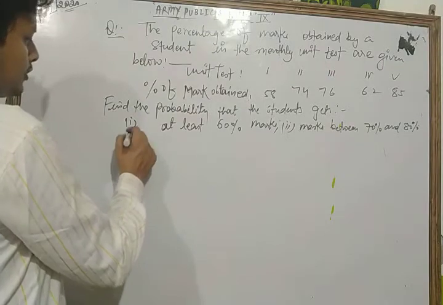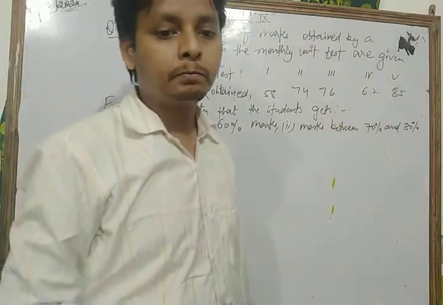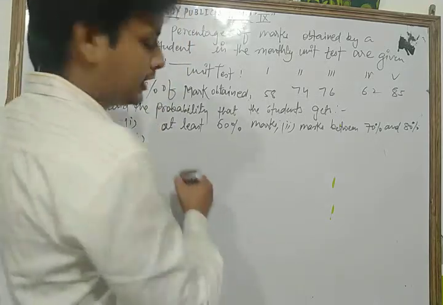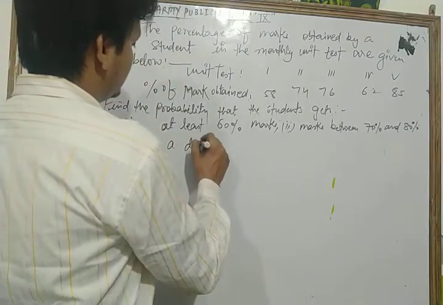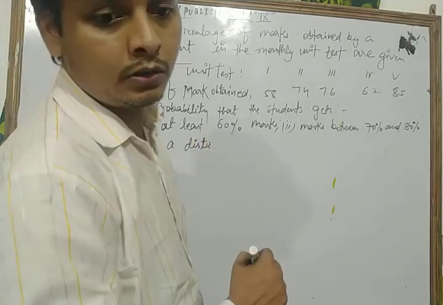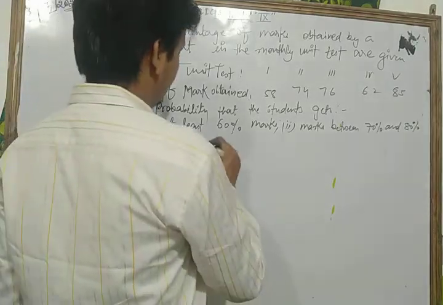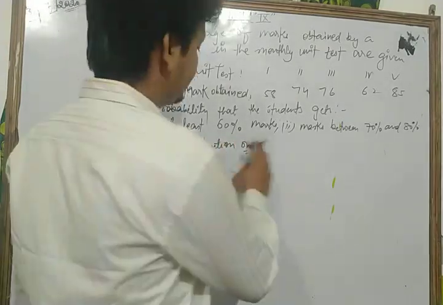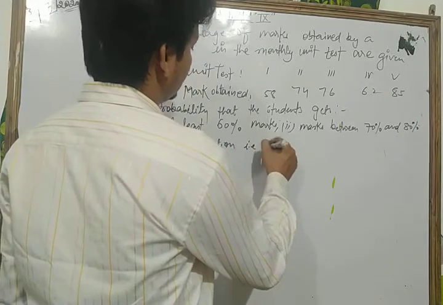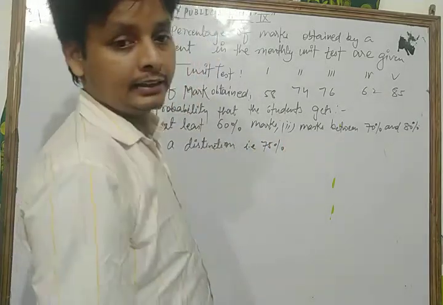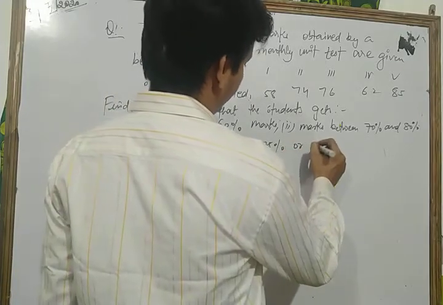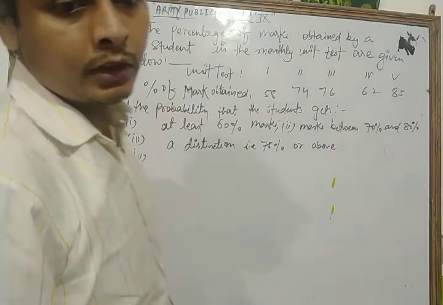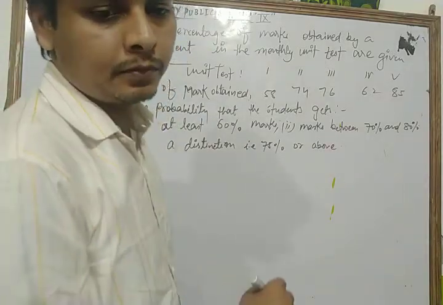Third, a distinction, that is 75% or above. And fourth, less than 65% marks.